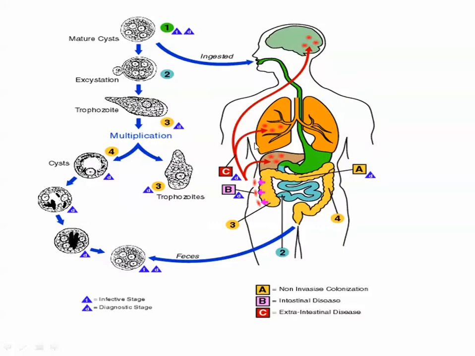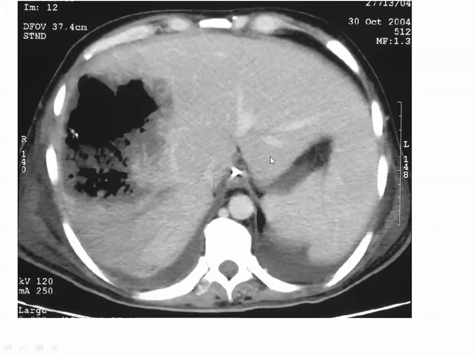Now we will move to the abscesses. This is the liver abscess. Liver abscess mainly causes dysfunction of digestion and abdominal pain.